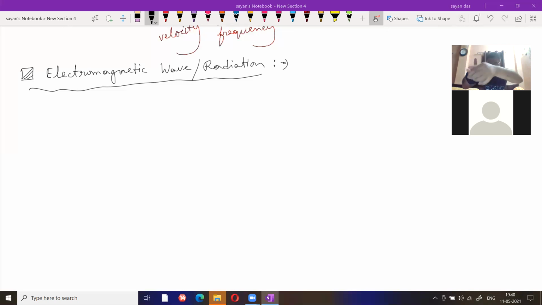Suppose this is the x-axis, y-axis, z-axis. I am taking this one as the electrical field and this one as the magnetic field. Electrical field and magnetic field are perpendicular to each other. This is the wave propagation direction, which is also perpendicular to the electrical field and to the magnetic field. Any doubt regarding this part?